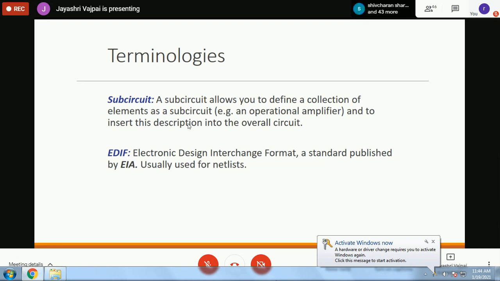Now, another important thing to understand is EDIF, the Electronic Design Interchange Format. PSpice gives interoperability with other simulation softwares through this. That is, once you have created something, you can create an EDIF file. This EDIF file is based on a standard published by EIA. And this format is called as netlist.